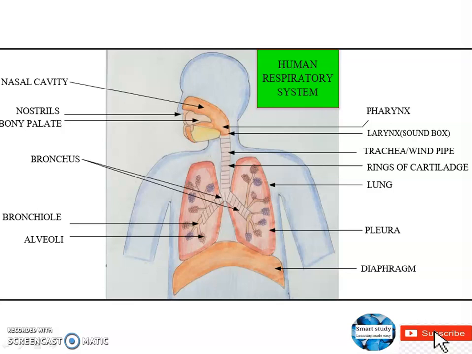Respiratory system. Before I proceed with the video, I want you all to observe this diagram very carefully. The human respiratory system consists of the nasal cavity, nostrils, bony palate, pharynx, larynx, and trachea. Then on the trachea you have rings of cartilage, lungs, pleura, diaphragm, alveoli, bronchiole, and bronchus. Now we'll discuss each part in detail.